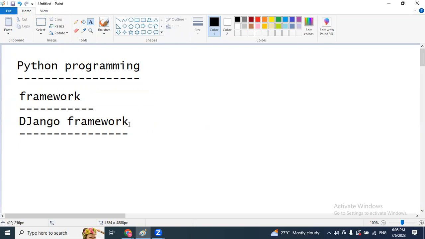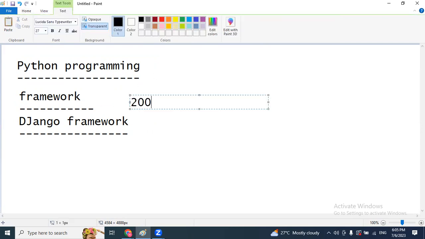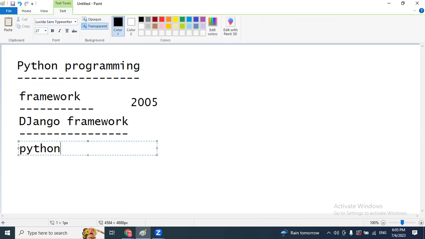Here, Python introduced one free and special framework called Django in 2005. It is open source, and Django is developed by using Python code. No need to learn any new languages.